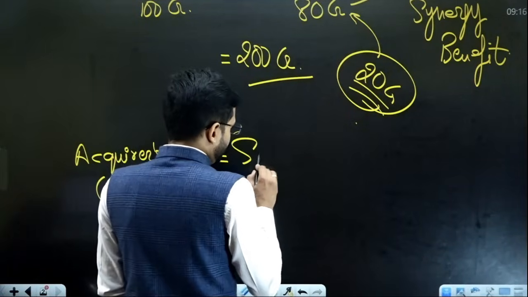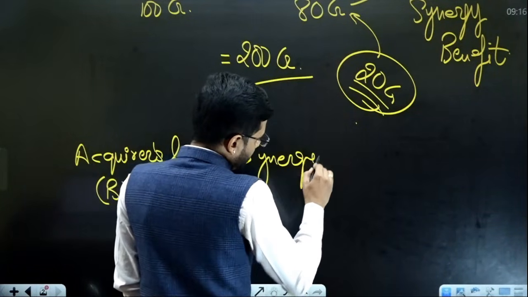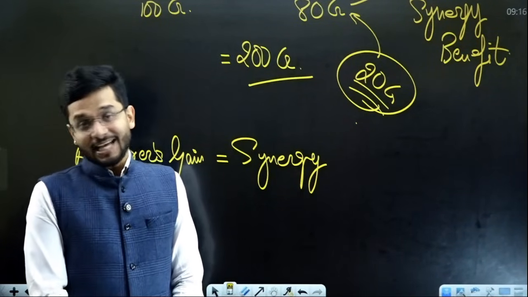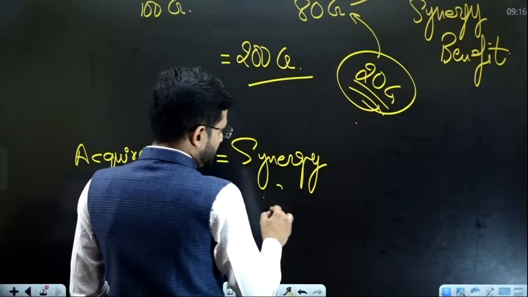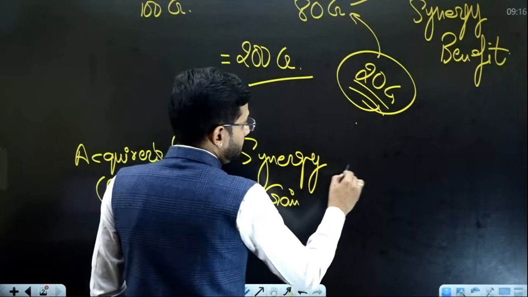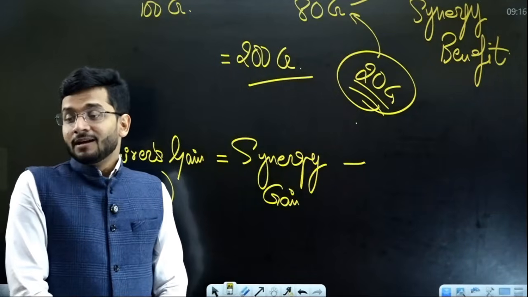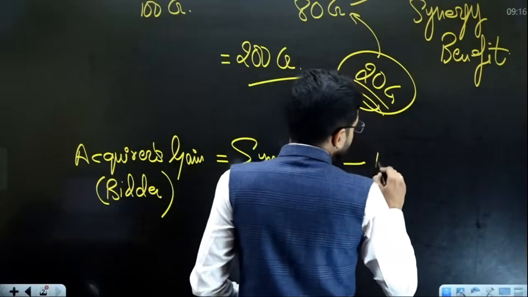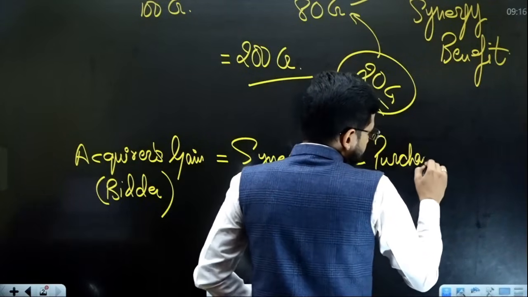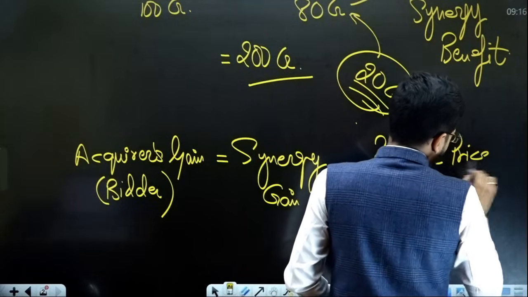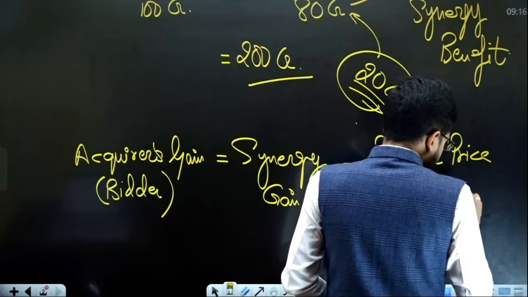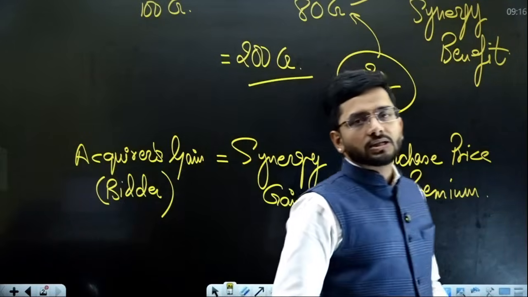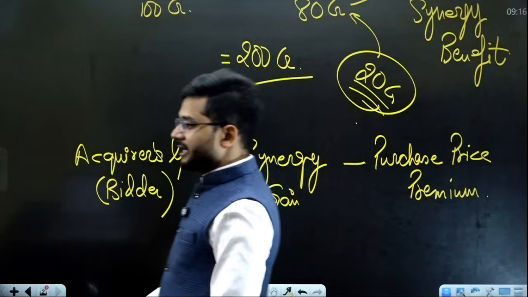Okay, so first thing I can definitely suggest is, sir, the benefit that is accruing to the bidder company is synergy. Yes, synergy gain is the first thing that is earned by the bidder company. But out of this synergy, some portion has been given to the target company shareholders. And what is that portion? That portion is the purchase price premium. What is the portion that has been paid to the target company shareholders? It is the purchase price premium.